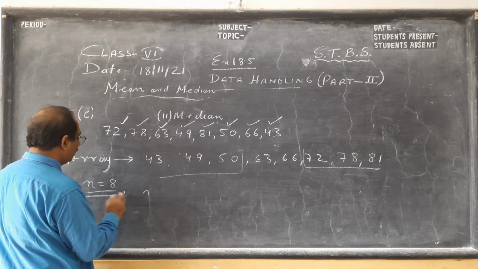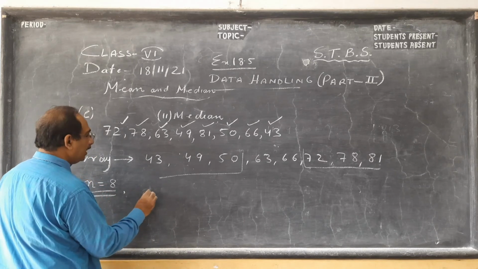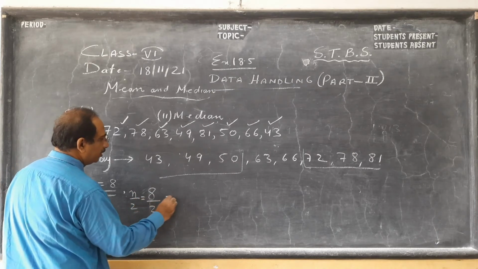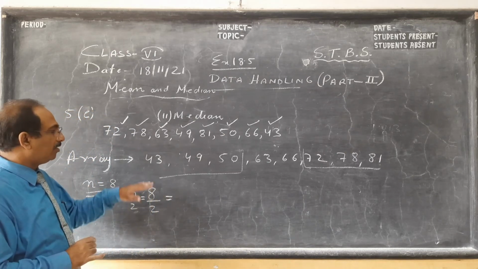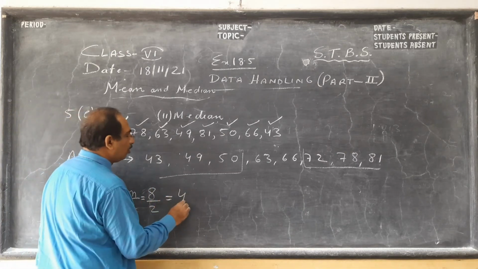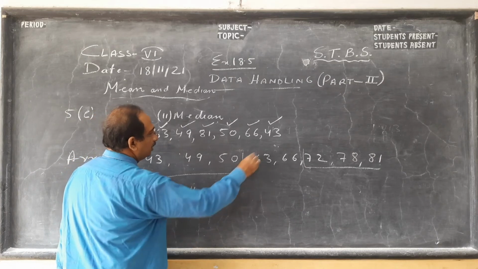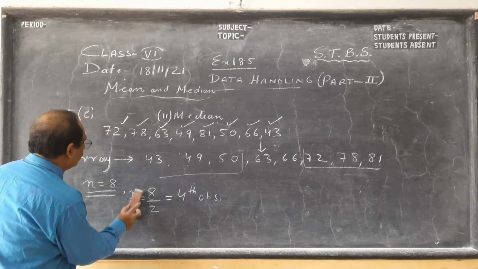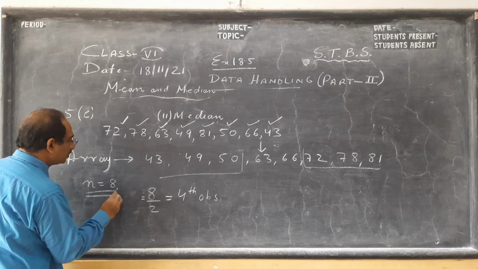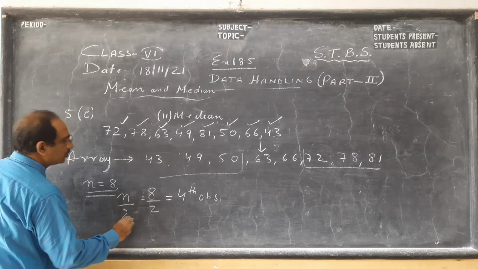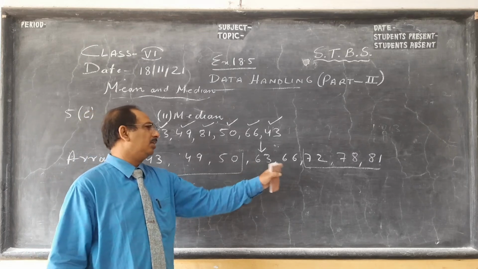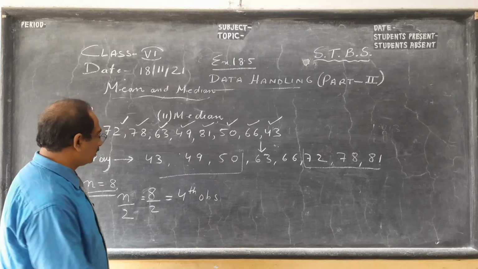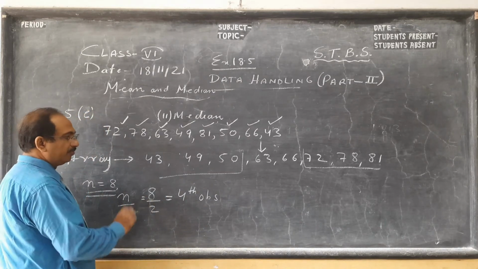What we do over here, n is 8, we divide n by 2, 8 by 2. This is for an even number. Odd number I have explained in the previous sum. So the 4th observation, children. What is the 4th observation? 63. So n by 2. I am doing this because some books use this logic. The simple logic is 8 terms, leave 3 here, leave 3 here, find the mean of these. But you will see how it is written in the books. So n is 8, n by 2, you get the 4th observation.